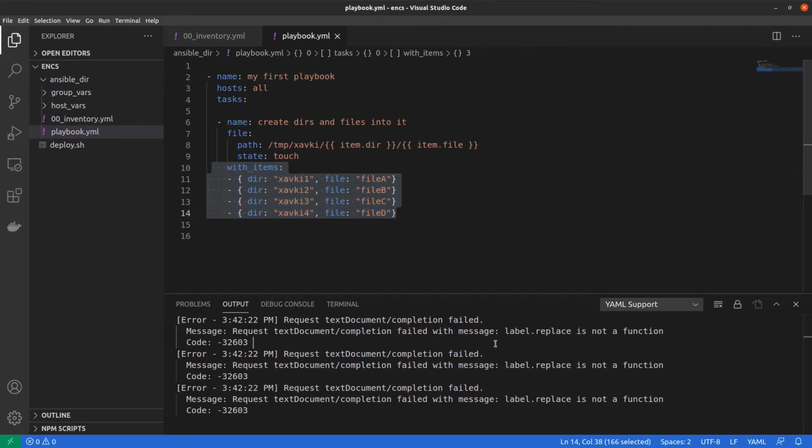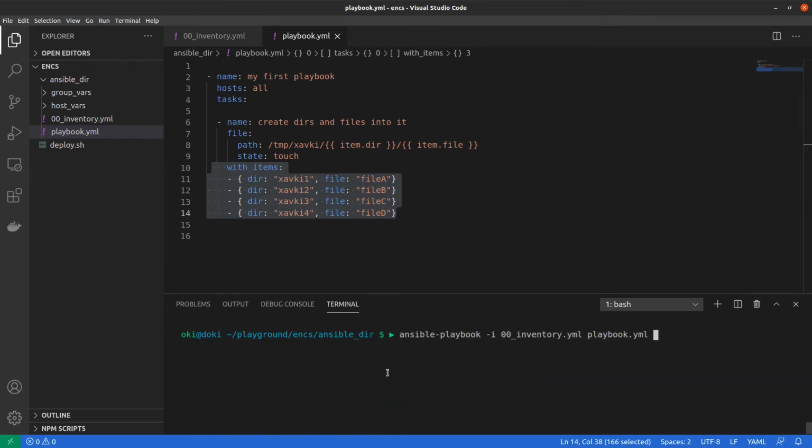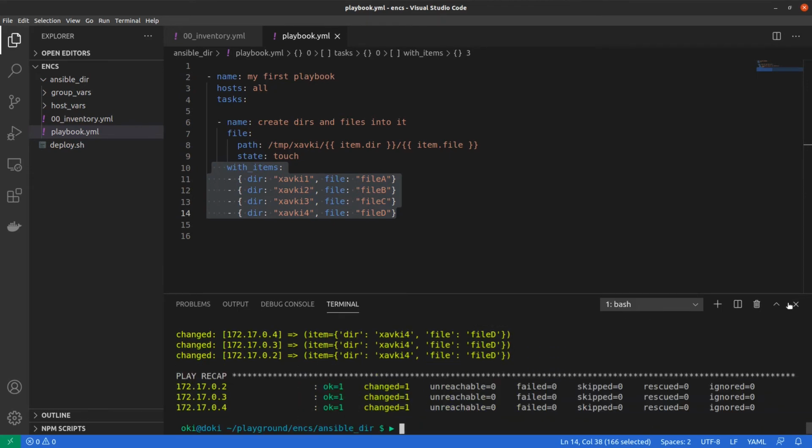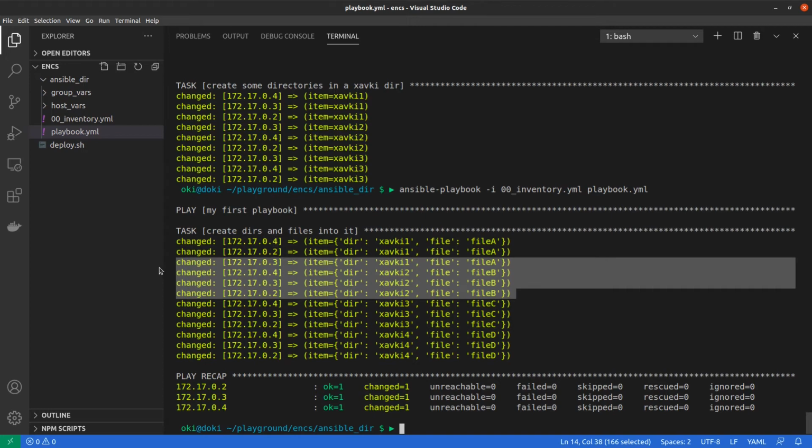So I save it, and now I go into the terminal, I run it again, and if I check the output, we can see we have into xav key 1 dir file A into server 3, 2, 4, and for file B into xav key 2 directory for server 2, 3, 4.